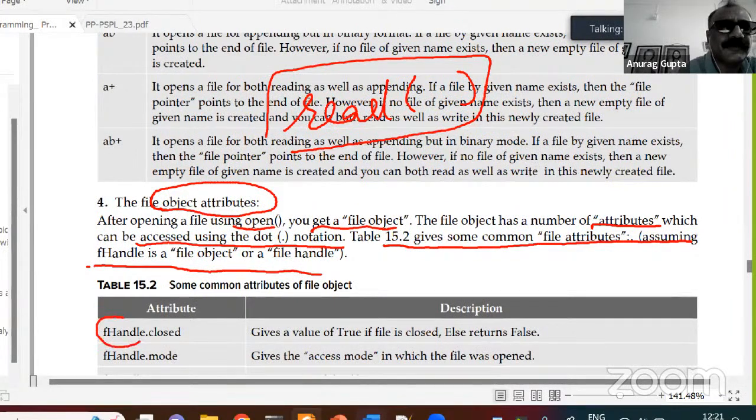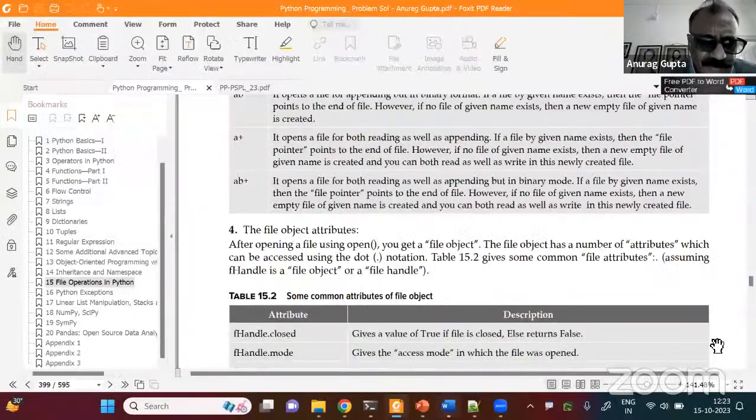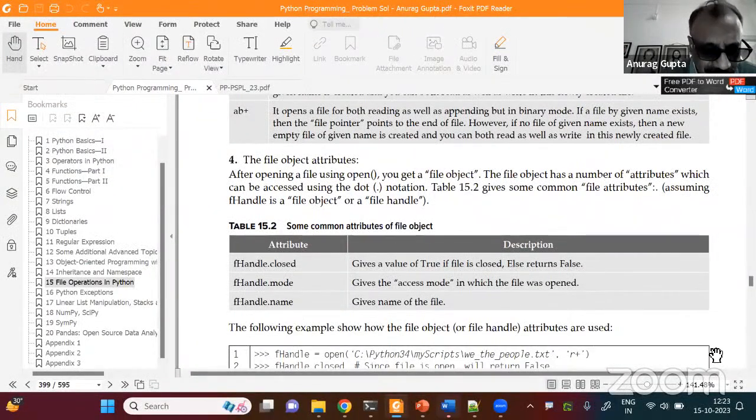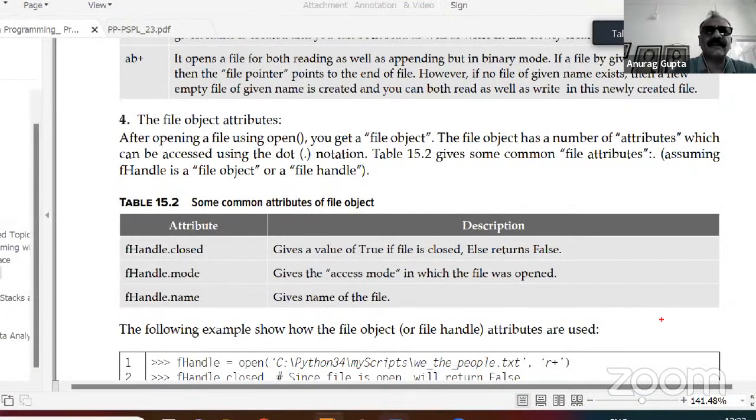So f handle, if suppose this is the name of the object, then f handle dot closed, f handle dot mode, and like this. Then f handle dot name. So f handle dot name will give you the name of the object.